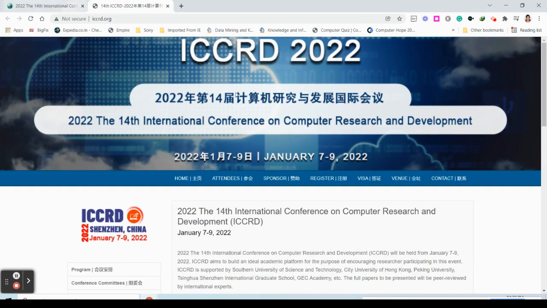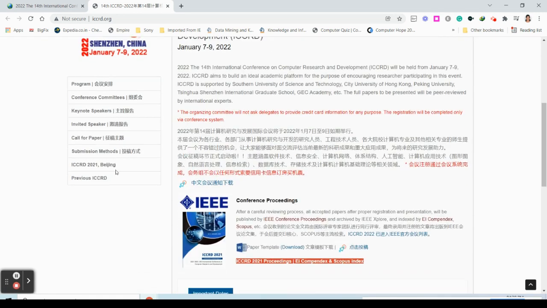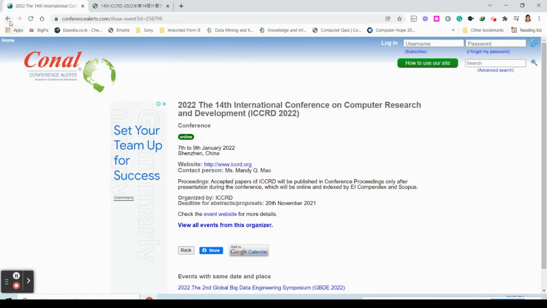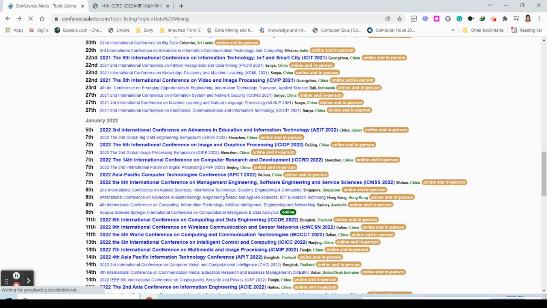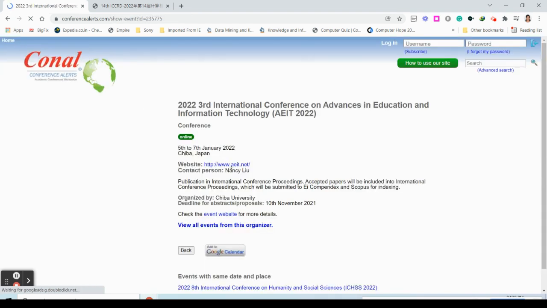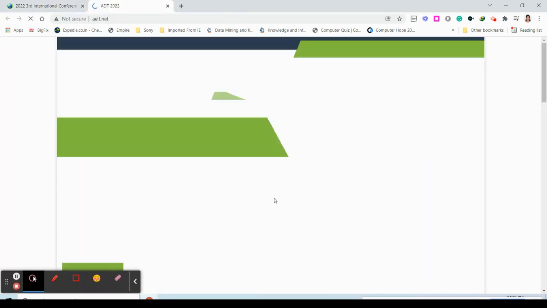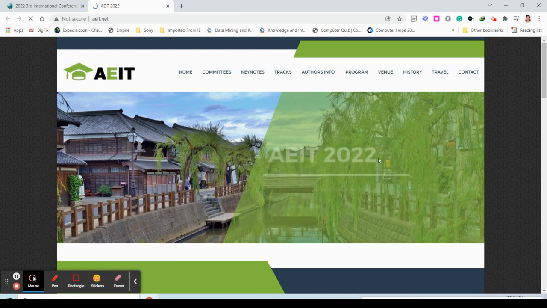So we are just going to go back and click one more. Let us see one more thing. The very first thing is the date. You have to check whether the date is fine. I'm going to click this. This is happening in Japan, and 5th to 7th December is showing. Let us see this. The very first thing is you have to see the dates.